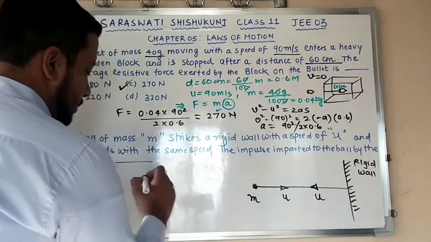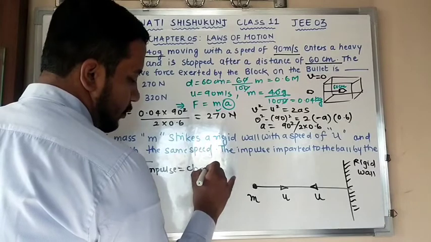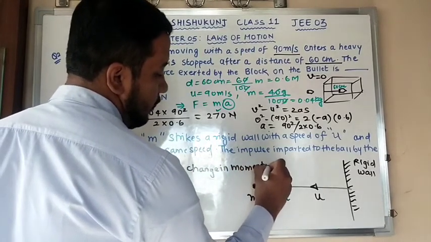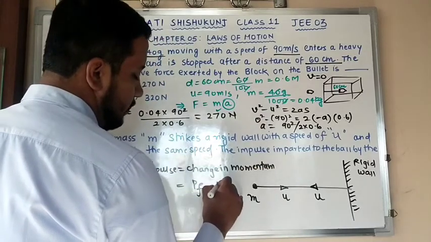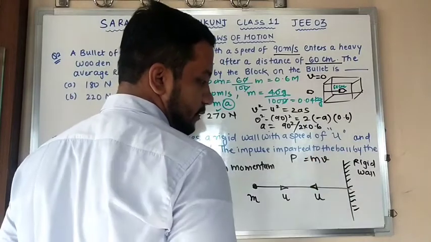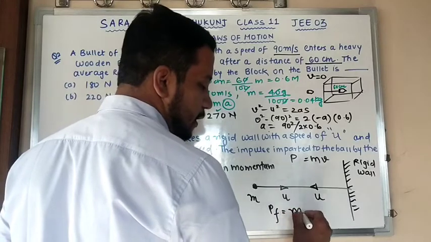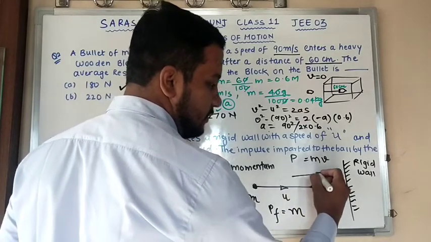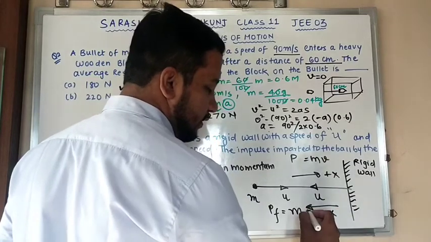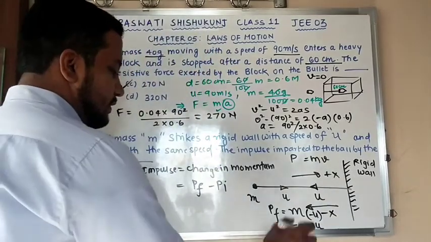Now we know that impulse is nothing but change in momentum. Now sir, what is change in momentum? Change in momentum is P final minus P initial. Okay, and momentum P is equal to mv. So we'll calculate over here. That is P final. P final is mass m, and velocity u, but the direction has been changed. If this is considered to be plus x, then this direction is considered to be minus x. So I can write over here minus u. So my answer is minus mu. Till this clear? What is initial, sir?